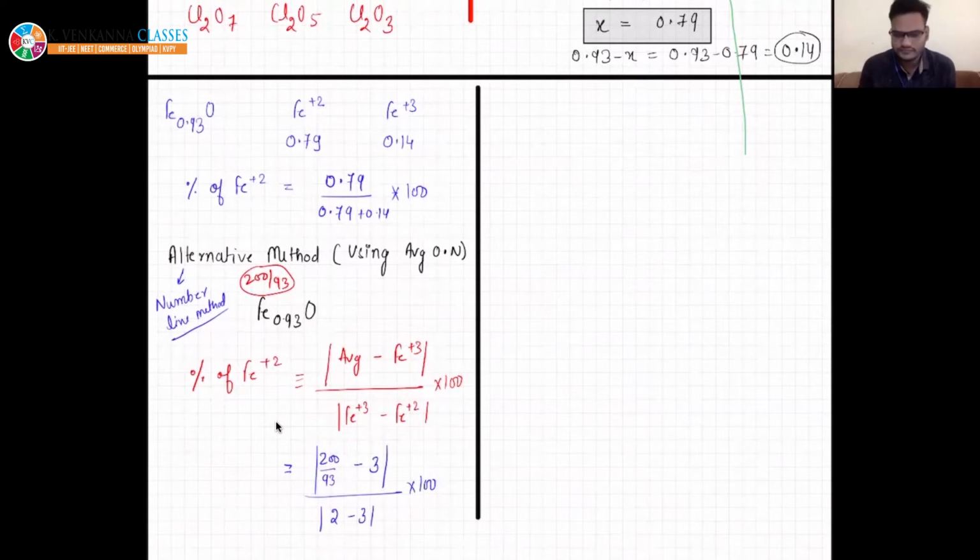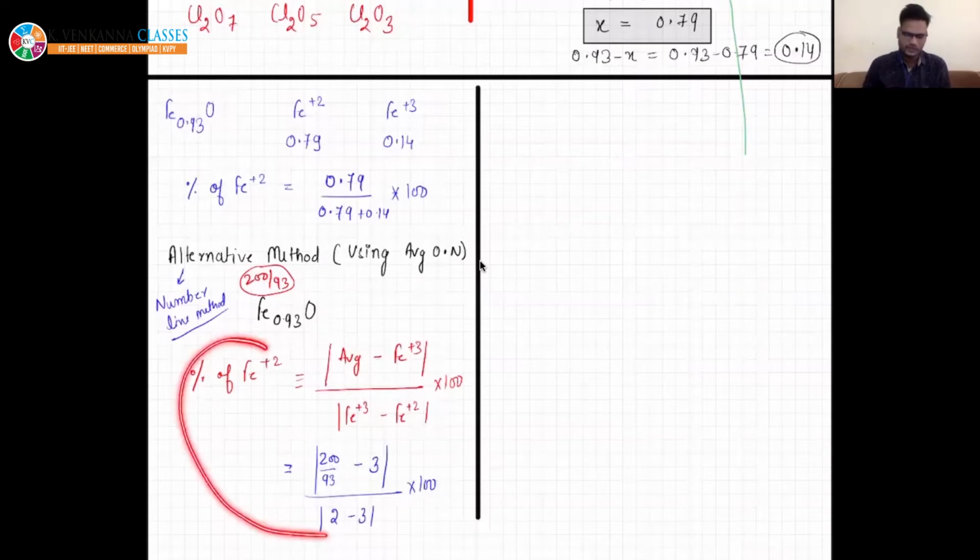Is that okay? Yeah, fine. Just revise the mole concept, beta. I have given this formula and we have used this, right? This is a very useful formula, and it gives you the answer in a few seconds. That will help you. So practice this formula, right?